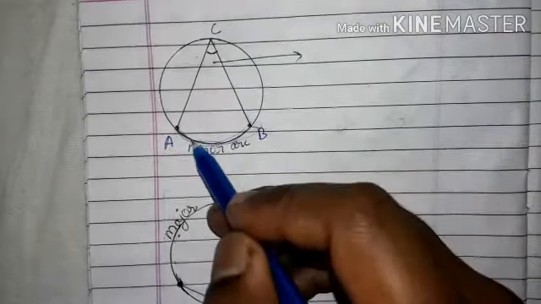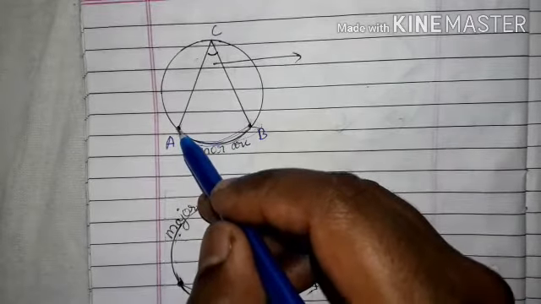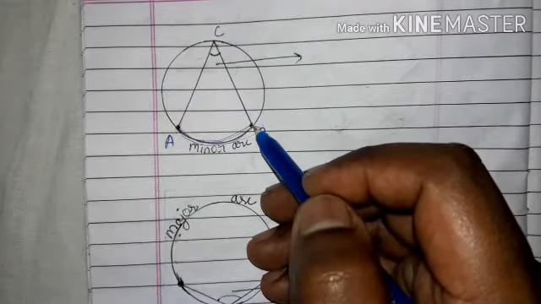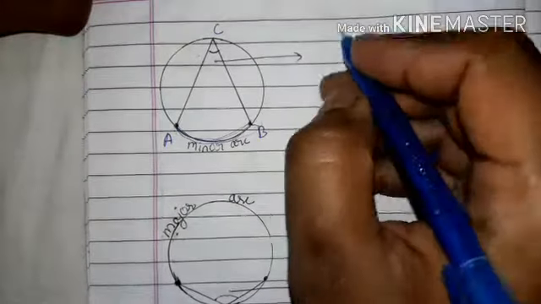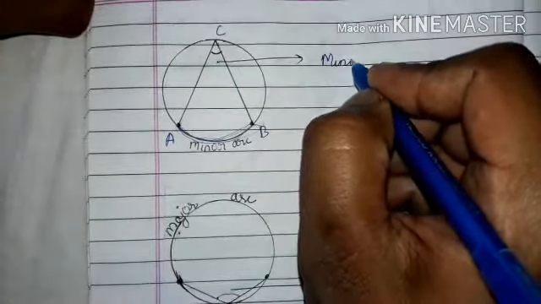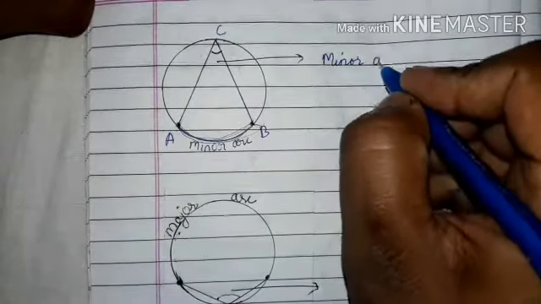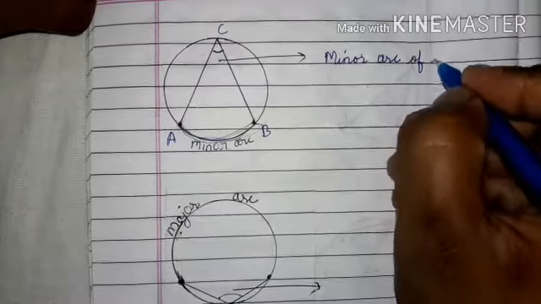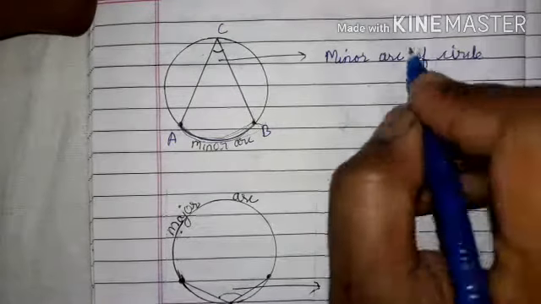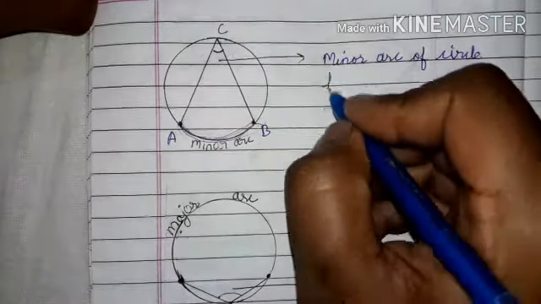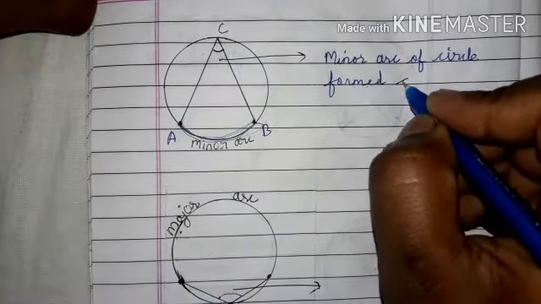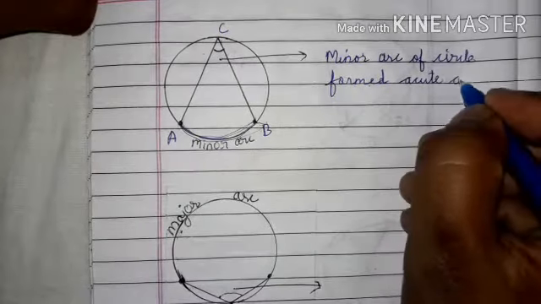The minor arc of a circle always forms acute angles.